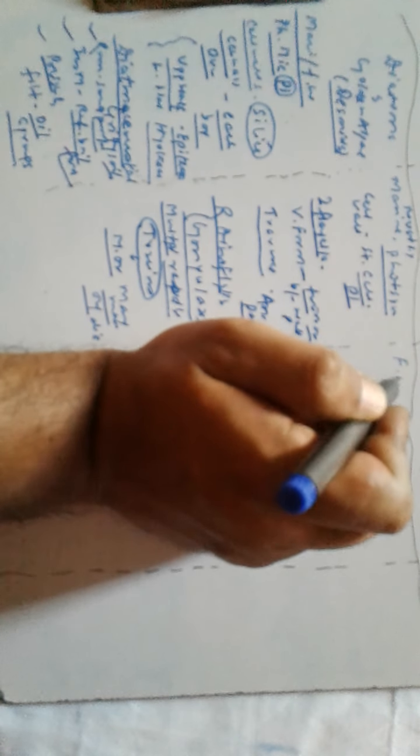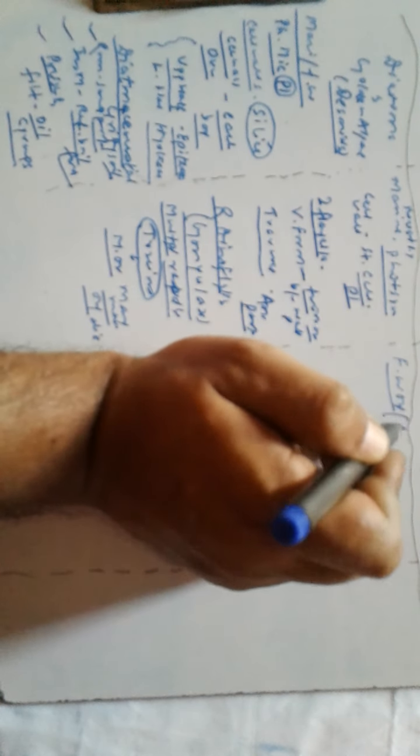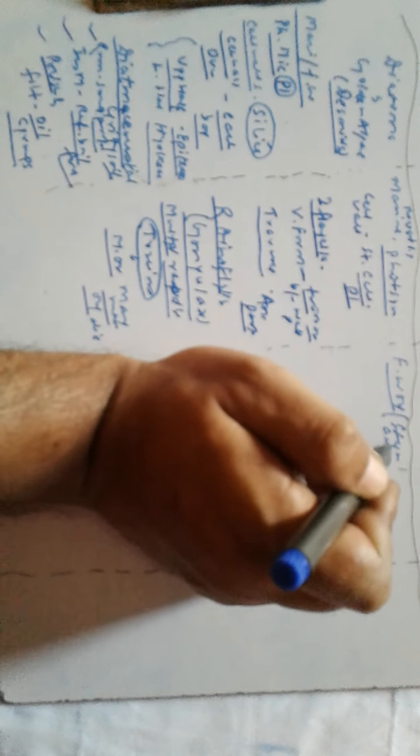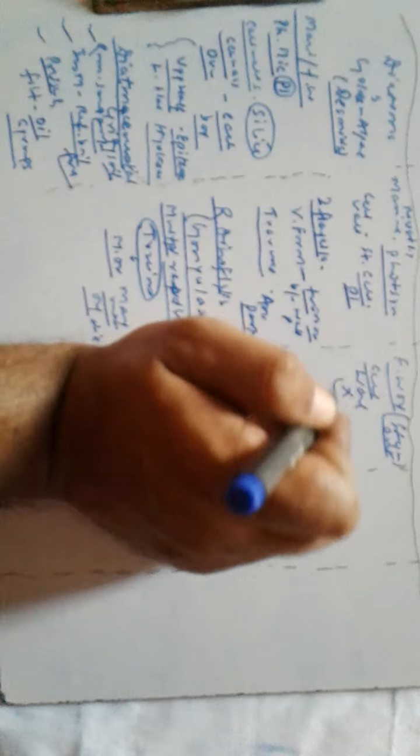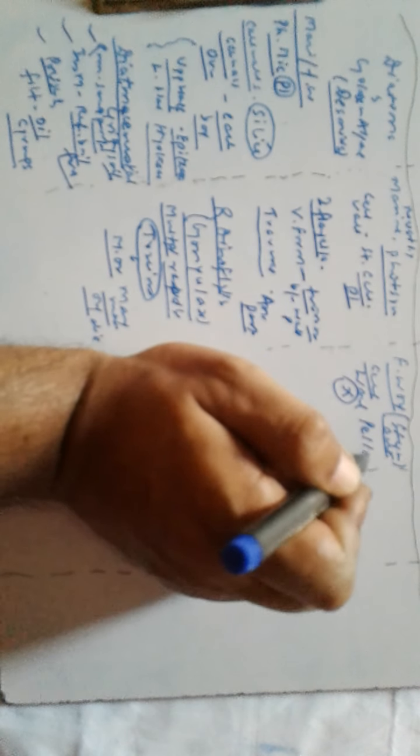The third one is euglenoids. There are many freshwater organisms, and mainly they are found in stagnant water, that means where the water stops a bit. They do not have a cell wall. But they have a pellicle.